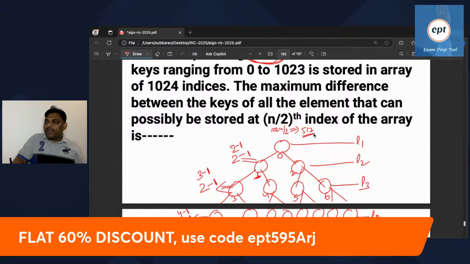At the 512 index, what maximum element can be stored, and what minimum element can be stored.